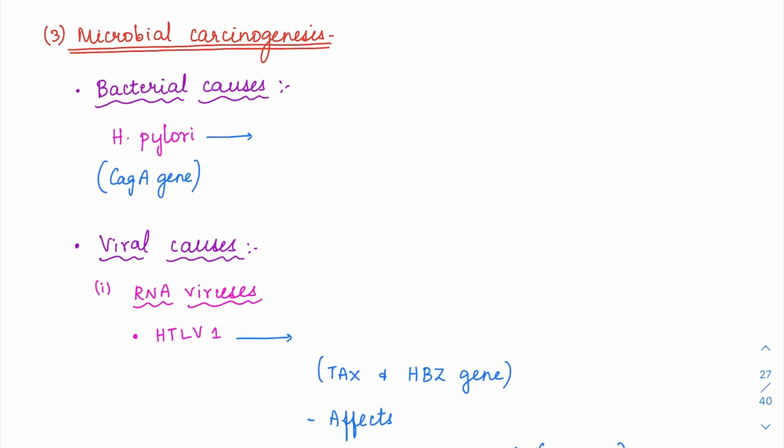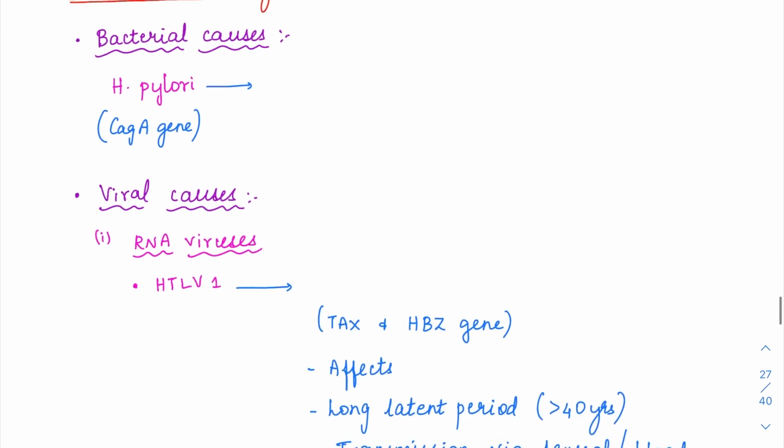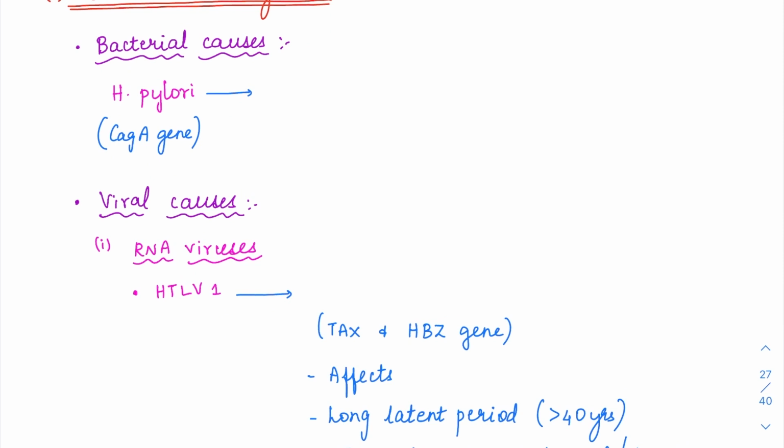Then microbial carcinogenesis. Various microbes have been implicated in the pathogenesis of cancers. Under bacterial causes, we have H. pylori, Helicobacter pylori. This has the CagA gene, which causes the cancer. H. pylori is involved in causing chronic gastritis as well as peptic ulcer disease, right? So it causes inflammation. Chronic inflammation is a promoting factor. So this also results in cancer directly. H. pylori results in gastric adenocarcinomas as well as gastric MALToma.